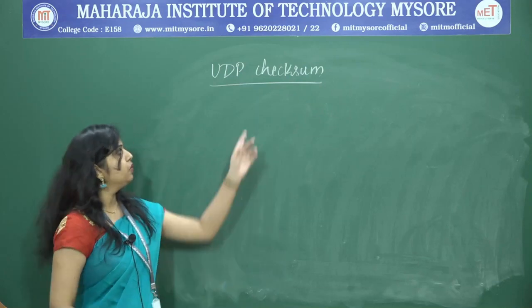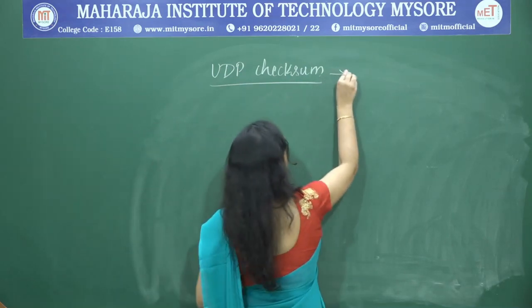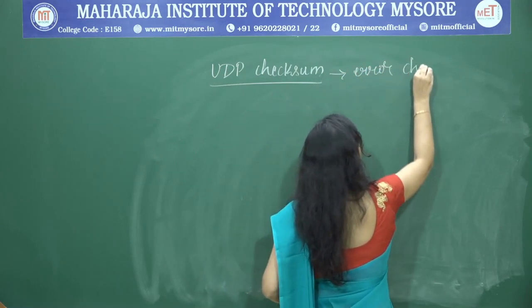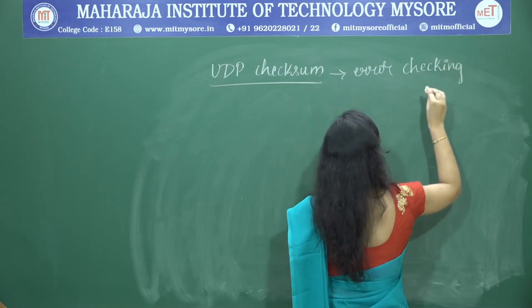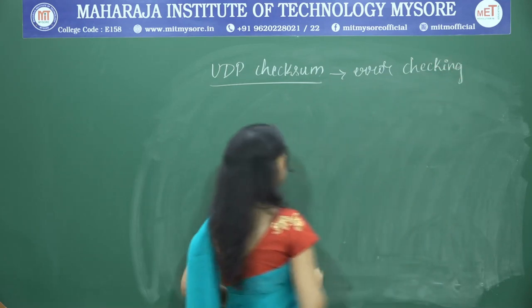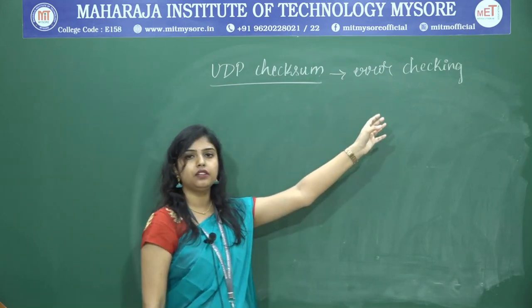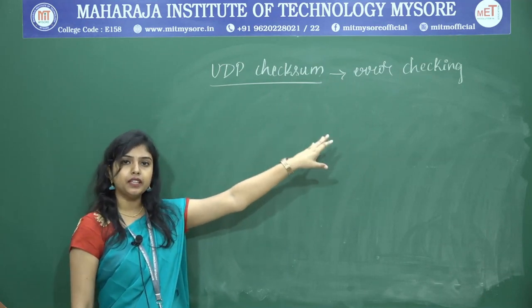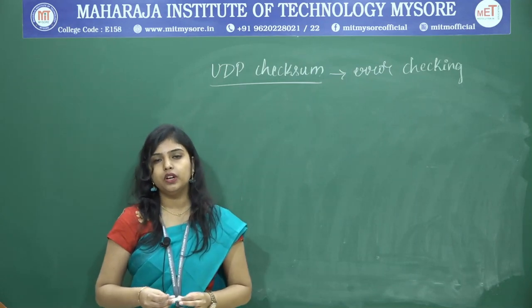As I said, we use UDP checksum for error checking. If some bits have been replaced, or if it has been reordered, to check that we use UDP checksum. Now we will see how it works.